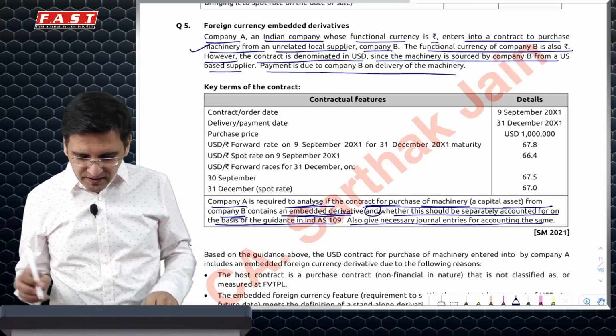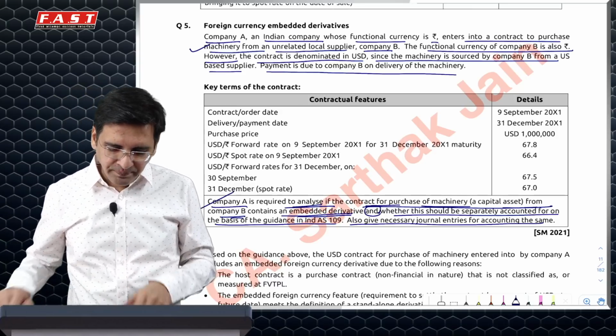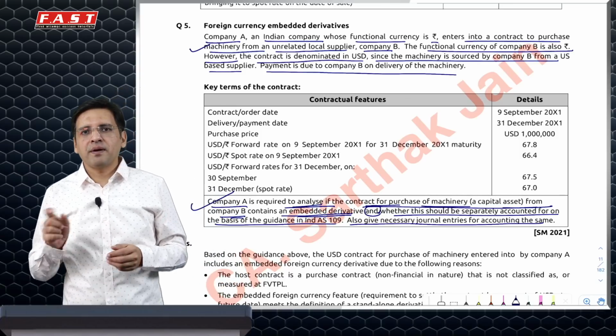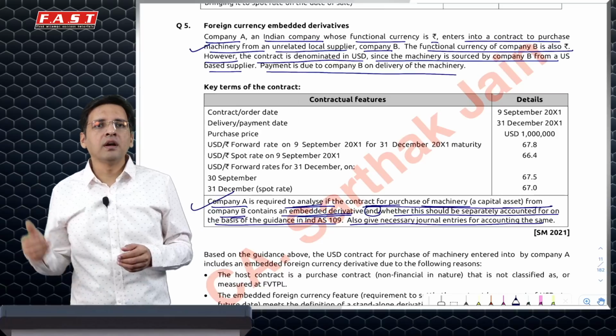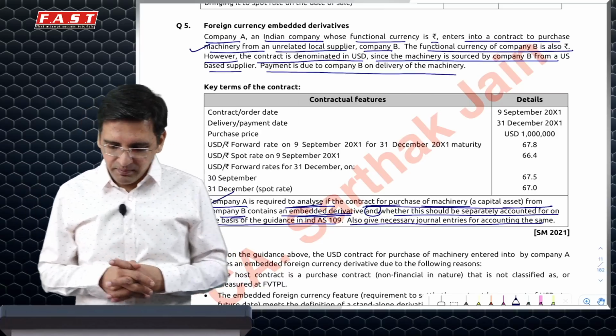Now I have to look at this question from the point of view of Company A. So Company A is the buyer, buying in dollars, and will be happy if the dollar goes down because it will have to shell out a lesser amount.